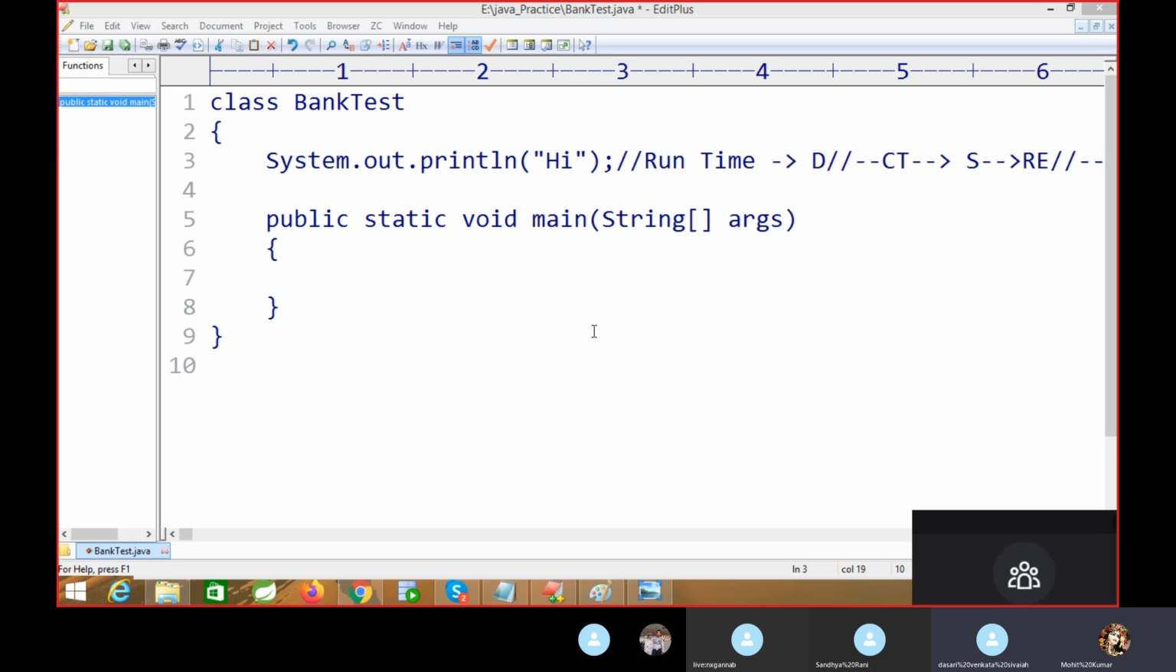My answer is runtime error actually. The runtime error and compile time difference is this. First, it will check the syntax. If syntax is correct, compile will be done, and it will create dot class Java.